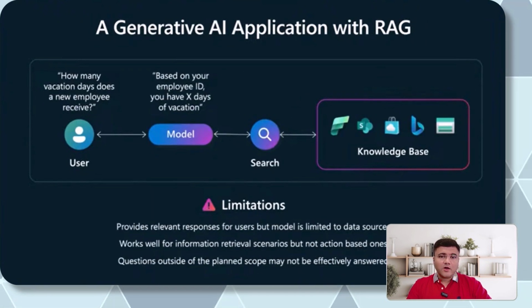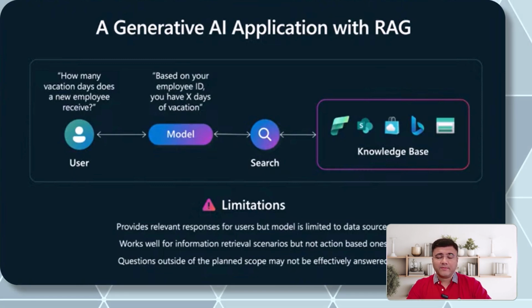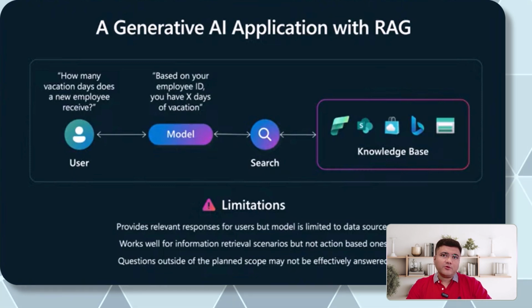After this, we got a generative AI application with RAG. RAG is basically going to add your own data into your generative AI application. In this kind of scenario, we actually use services like Azure AI Search or any AI search service. This AI search service is going to help you search through your own knowledge base. Remember, in this case, this knowledge base is very different from the first knowledge base which I showed you with the chatbot. This is basically helping you to associate with the live data also.